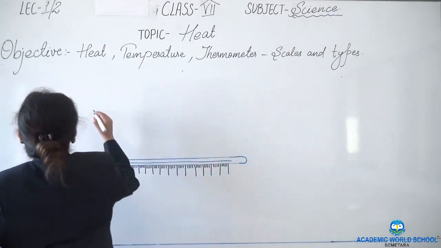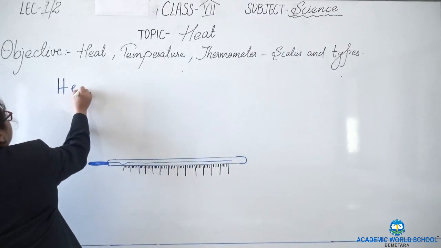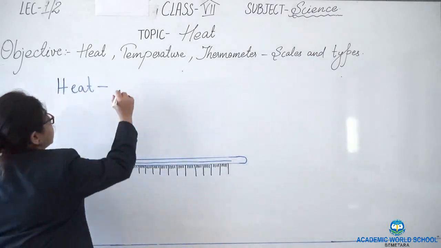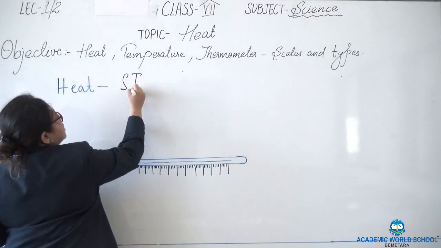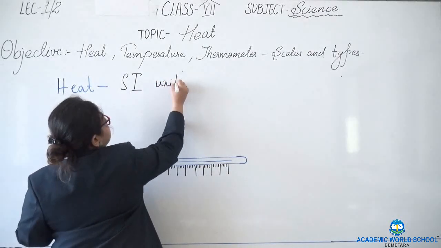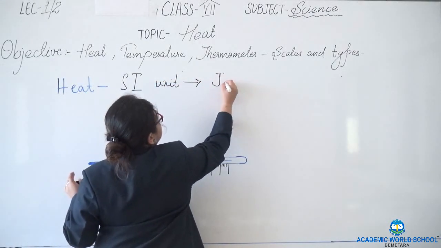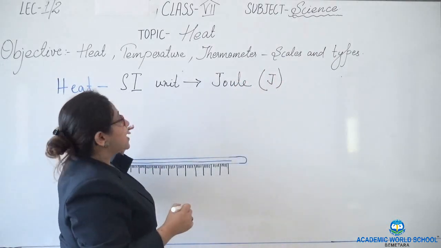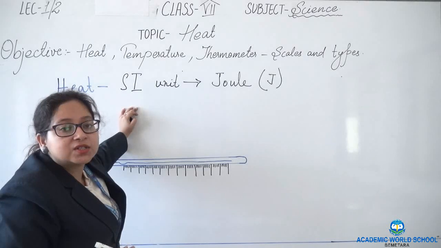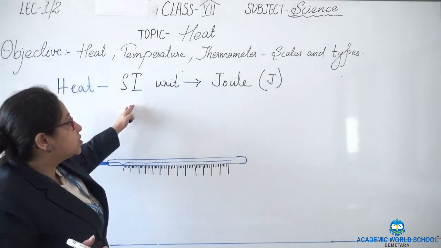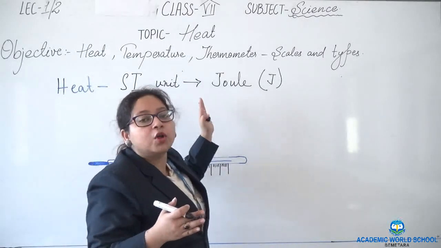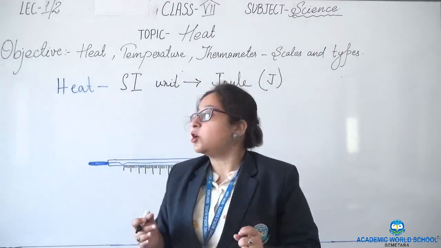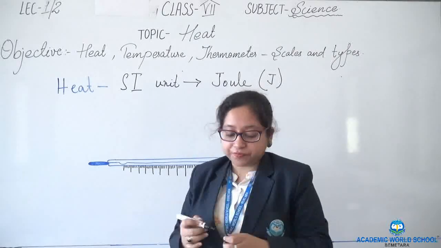So heat, its SI unit is joule. What is this SI unit? It is the International System of Units which is followed all over the world. So what is the unit of heat? The unit of heat is joule.